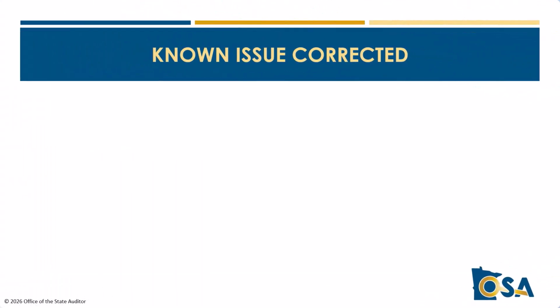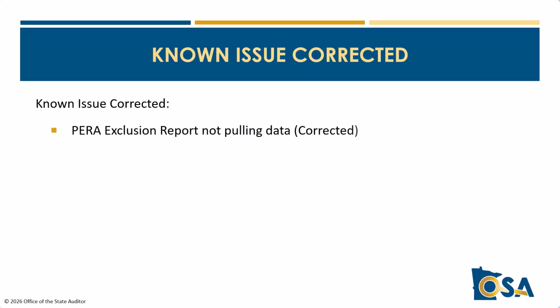Known issue corrected. Pair exclusion report not pulling data. With the release of CTAS 2025 Update 3, the pair exclusion report was not pulling any data. Even though employees were marked as exclude from PARA, when the exclusion report was created, no employees were showing on the report. This has been corrected in CTAS 2026.